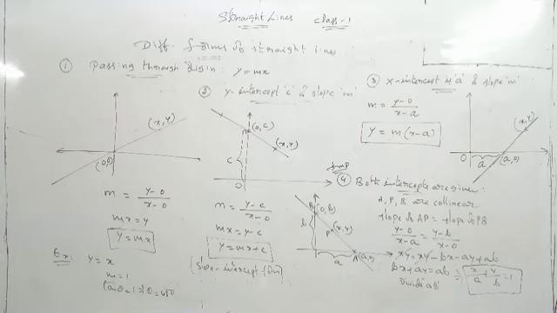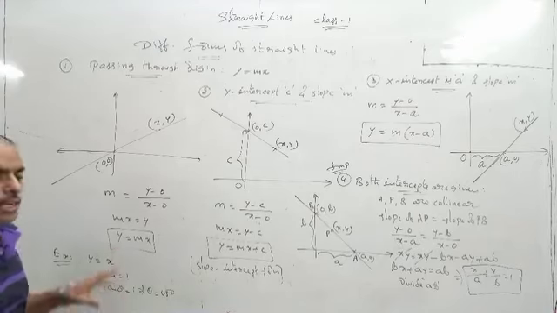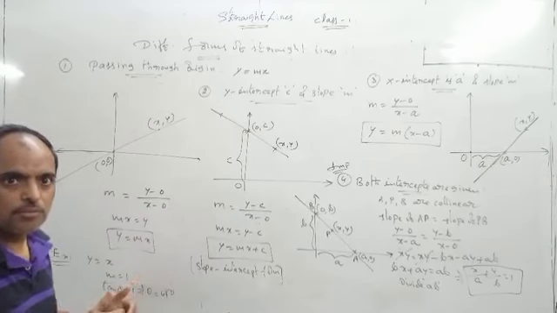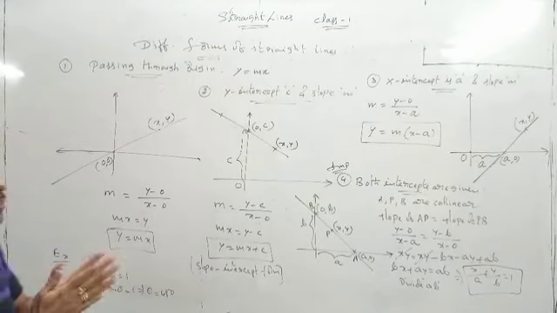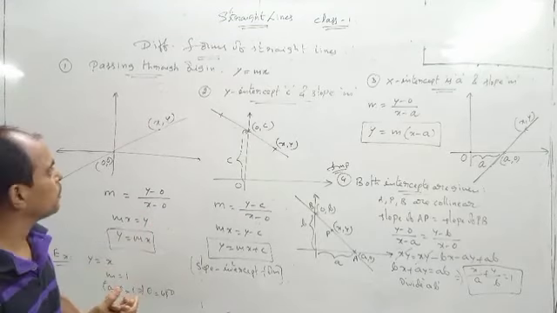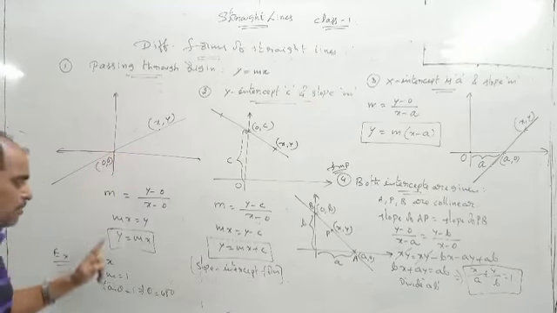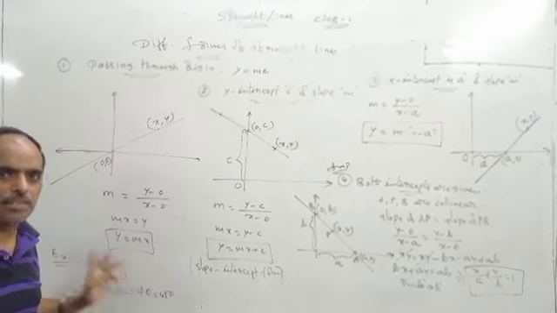Okay guys, these are the 4 different forms of straight line. We have further to go. So I will explain these 4 also one more time. Any line passing through origin is always of the form y is equal to mx.